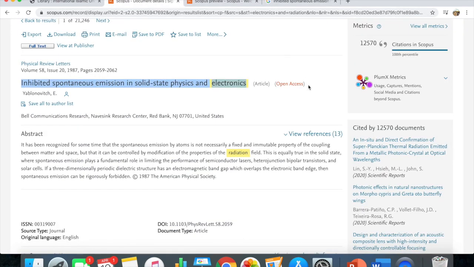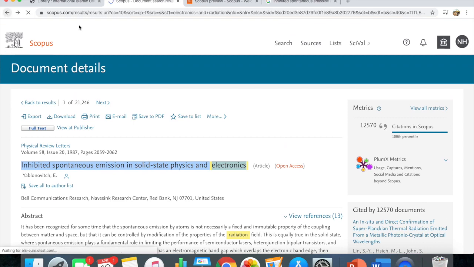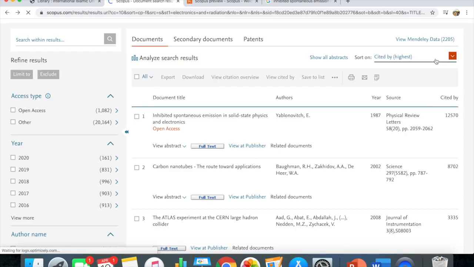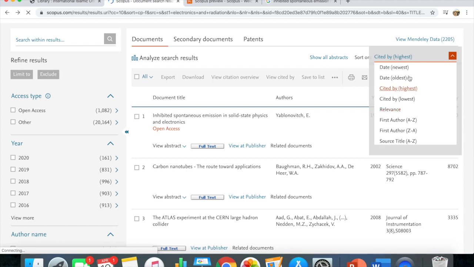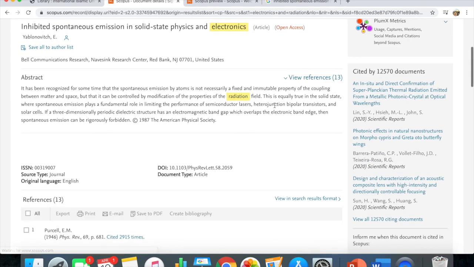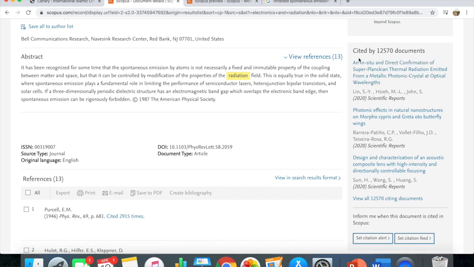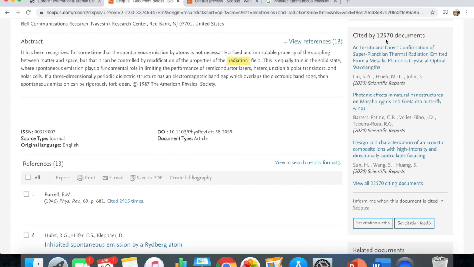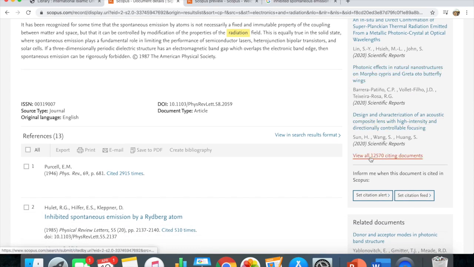Okay, so basically that's how you use Scopus. You go and find here, and you can also sort with many things, but the most important are the recent ones and the ones with high citation. The other thing I want to show you is, if you click on the paper, sometimes you want to see who cited this paper. These are 12,000, right? Those who cited this paper are very interested in it, similar to you also being interested in this paper. So you want to see who else is interested, so you can read their papers. You can go to view all.